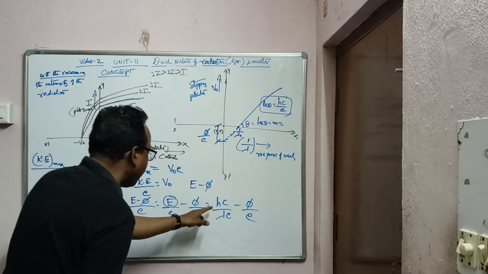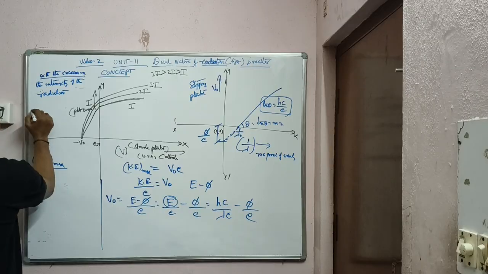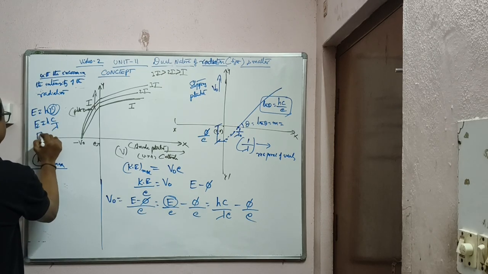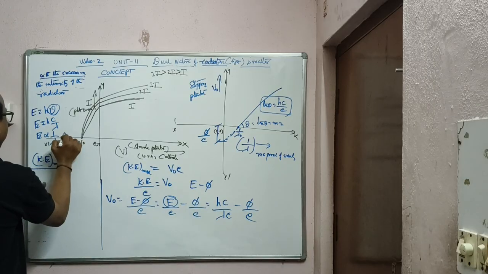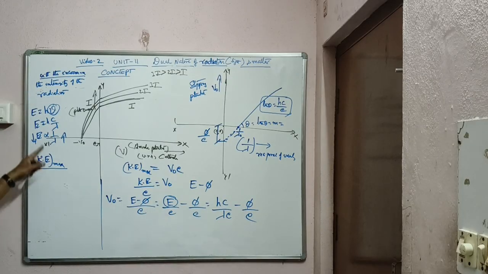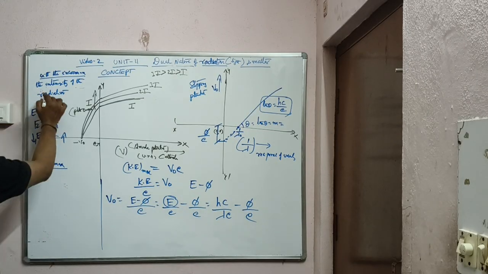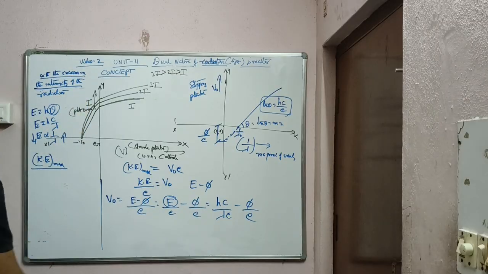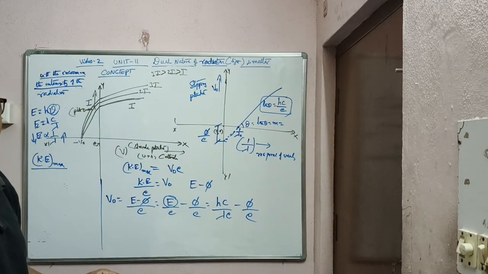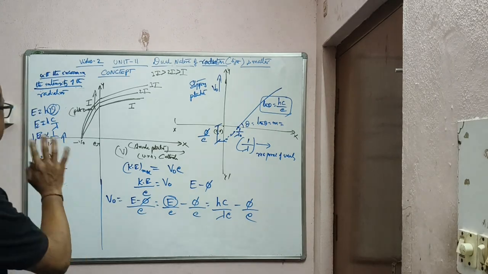So what does it depend on? E is equal to h nu. E depends upon frequency, and also on hc by lambda. That means E is inversely proportional to lambda: more wavelength, less energy; less wavelength, more energy; and directly proportional to frequency. So energy depends upon frequency and wavelength, but is not affected by the intensity. Even if you increase the intensity, energy is unaffected. It depends only on the frequency and wavelength of the incident light. Note that, it is a very important point.